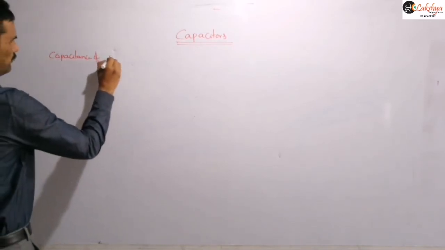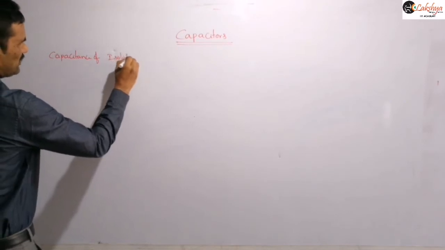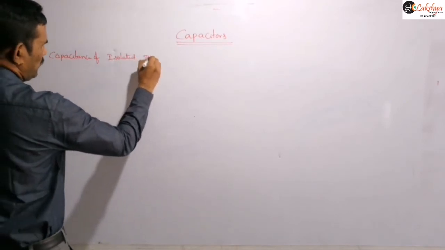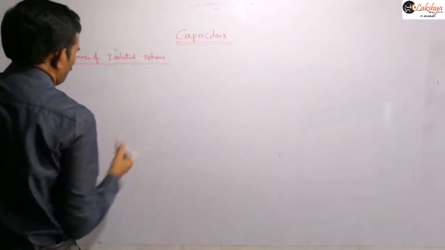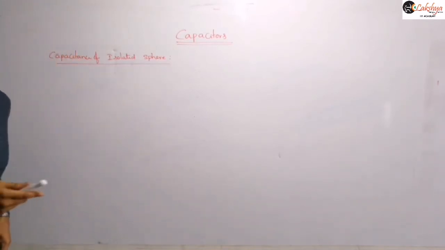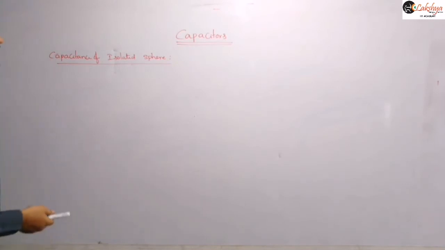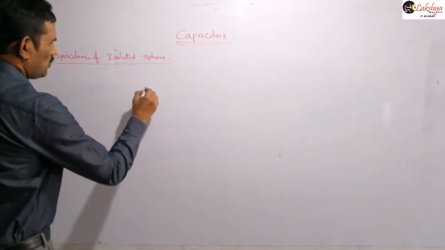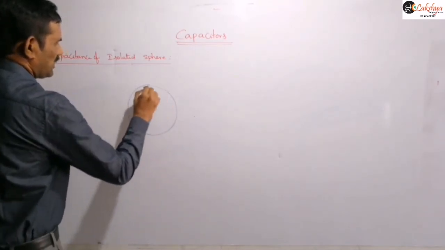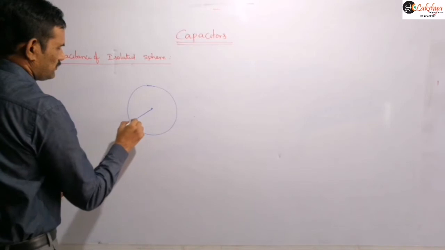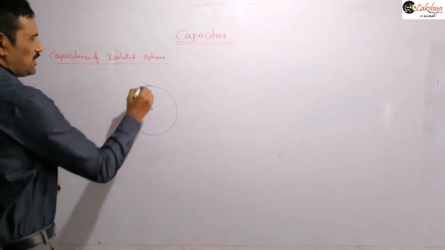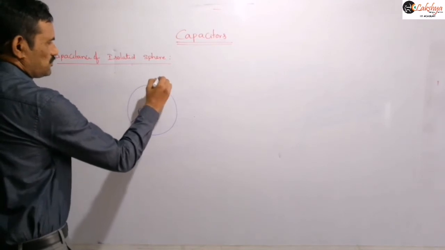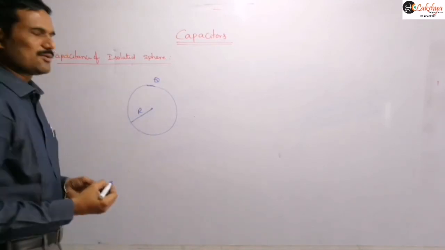Capacitance of an isolated sphere. Isolated sphere means there are no conducting objects in the surroundings or in the environment of the sphere here. We are taking a conducting sphere of radius r. This is a conducting sphere of radius r. And now suppose it is given some charge q.